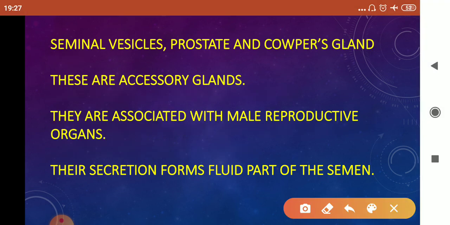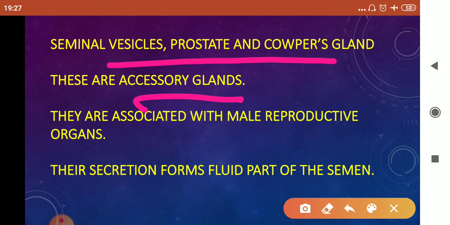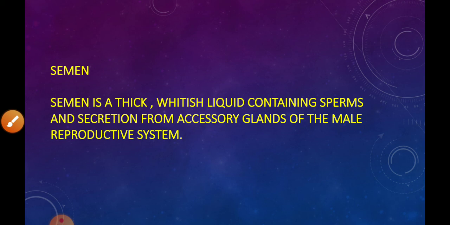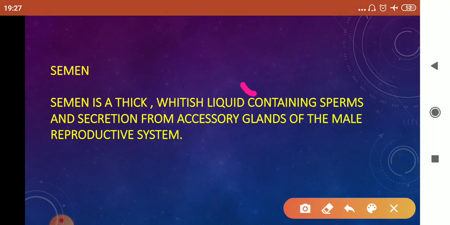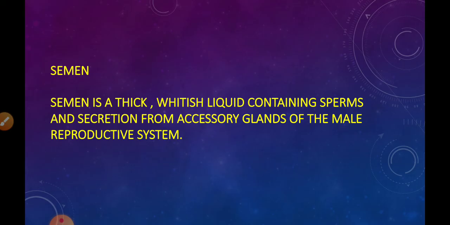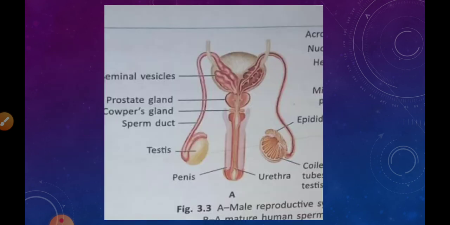Now children, let's see the three accessory glands: seminal vesicles, prostate and Cowper's gland. All these three are accessory glands and they are associated with the male reproductive organs. Their secretion forms the fluid part of the semen. Then what is semen? Semen is a thick whitish liquid containing sperms, and it also contains the secretions from the accessory glands of the male reproductive system. So this was about the male reproductive system.